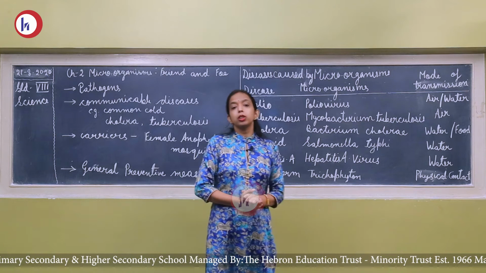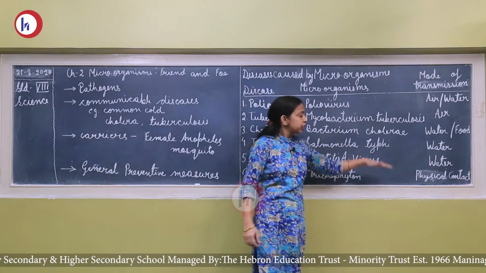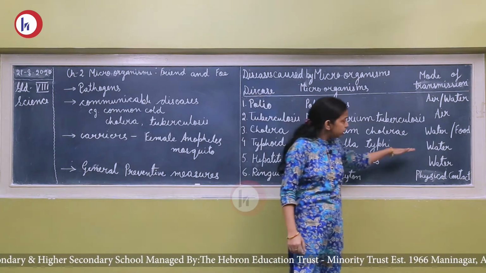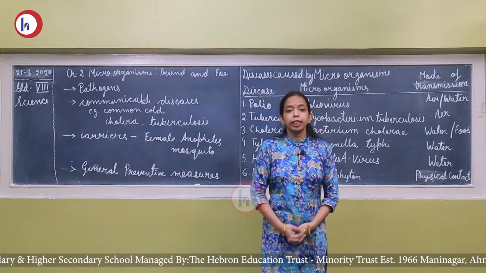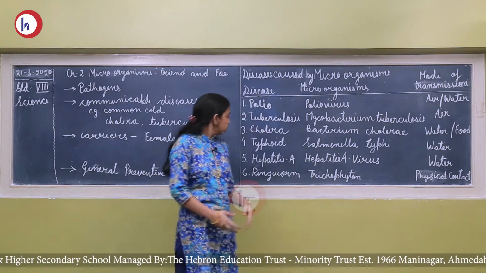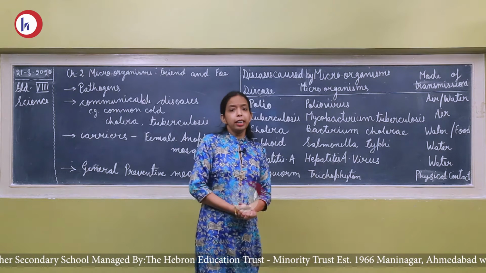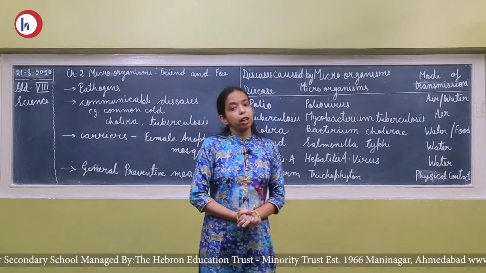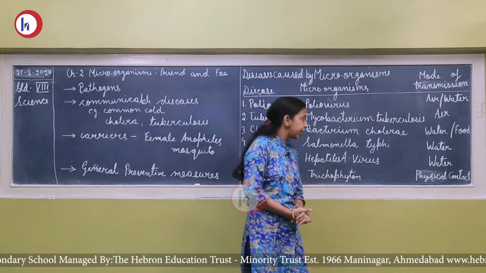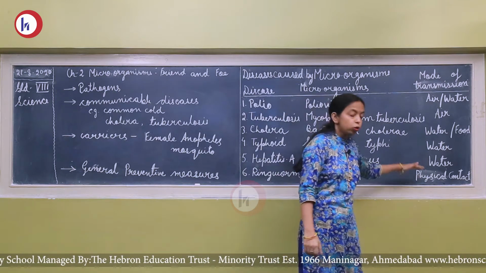Now the next is typhoid. Typhoid is caused by a bacteria named Salmonella typhi, and the mode of transmission of this bacteria is water. When we drink infected or contaminated water, this disease can occur. Next is hepatitis A. Hepatitis A is a disease caused by a virus known as the hepatitis A virus, and the mode of transmission of this virus is water.